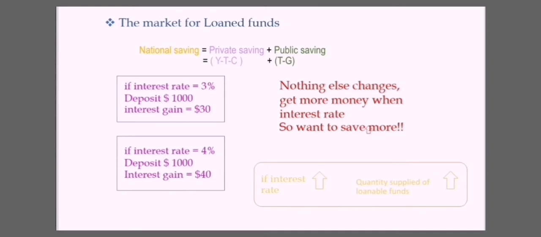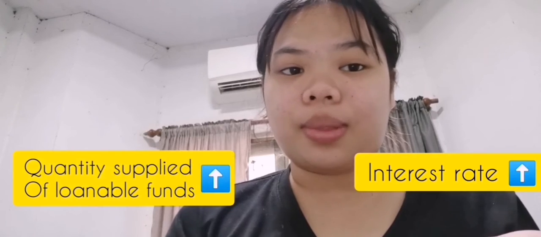Now, if the interest rate increases from 3 to 4%, and we make the same deposit, the return will be $40. So if nothing else changes, the savers get more money when the interest rate increases, so they want to save more. That means if the interest rate increases, the quantity supplied of loanable funds will increase too.